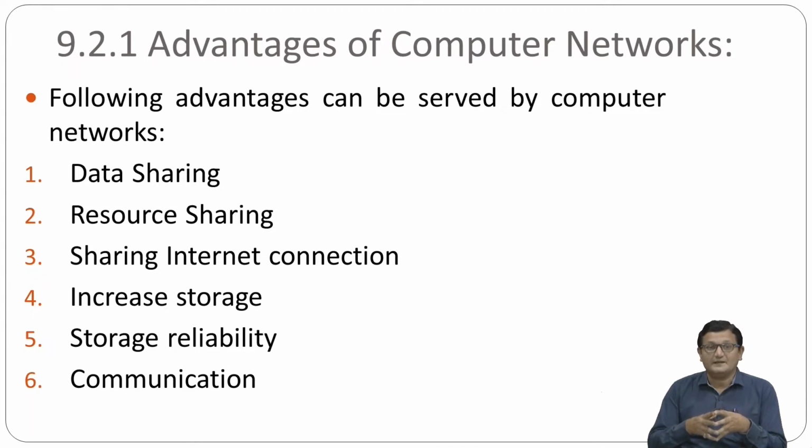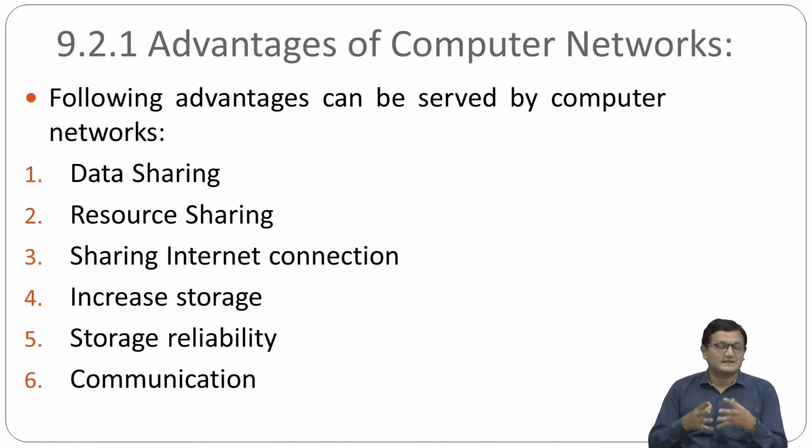No, right? You just need to buy one good quality, good bandwidth internet connection, and you can share that one connection among all the users, right? So here, if you want to share the internet connection, obviously you need a computer network, right? Your computers have to be connected with each other in the network.